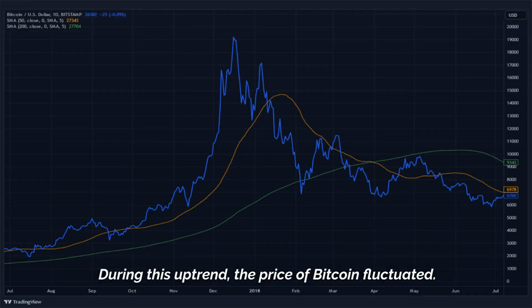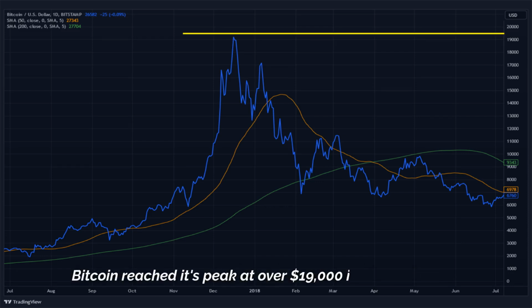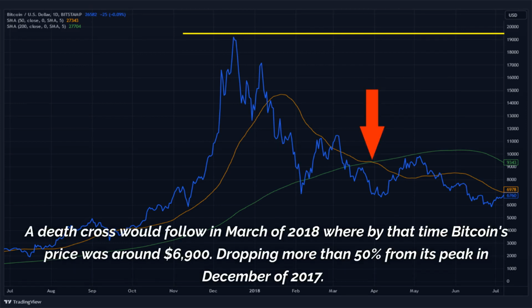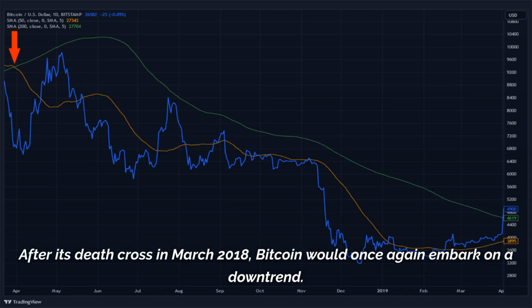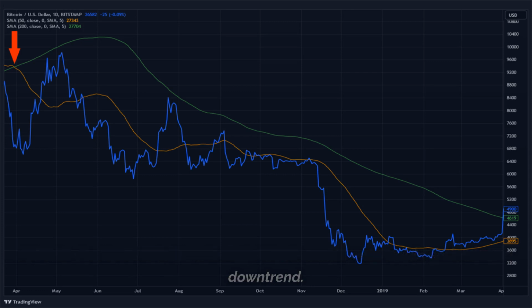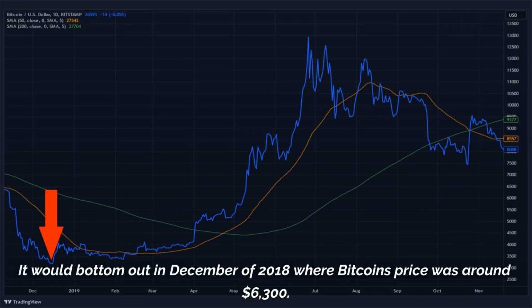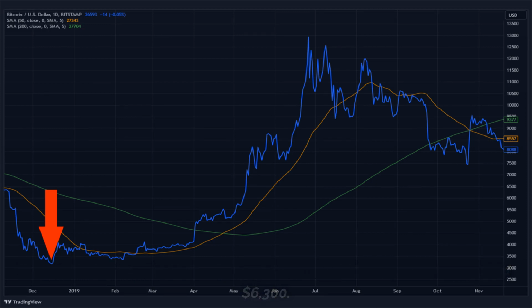During this uptrend, the price of Bitcoin fluctuated. Bitcoin reached its peak at over $19,000 in December 2017. A death cross would follow in March of 2018, where by that time Bitcoin's price was around $6,900, dropping more than 50% from its peak in December of 2017. After its death cross in March 2018, Bitcoin would once again embark on a downtrend. It would bottom out in December of 2018 where Bitcoin's price was around $6,300.